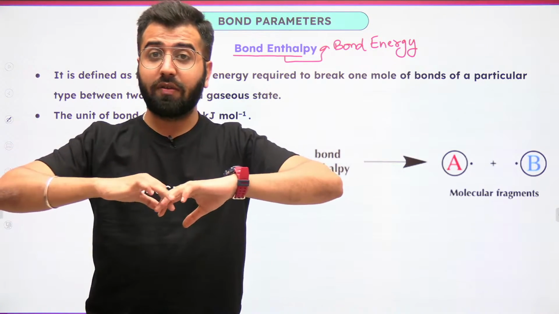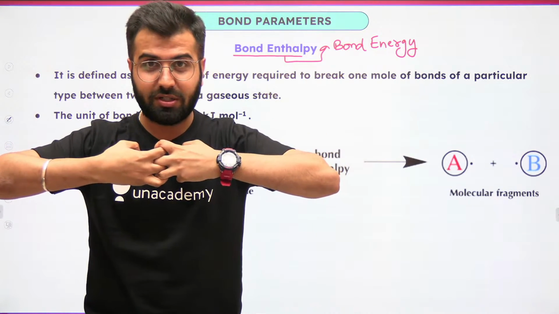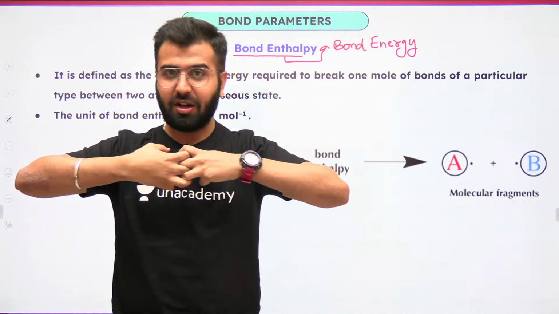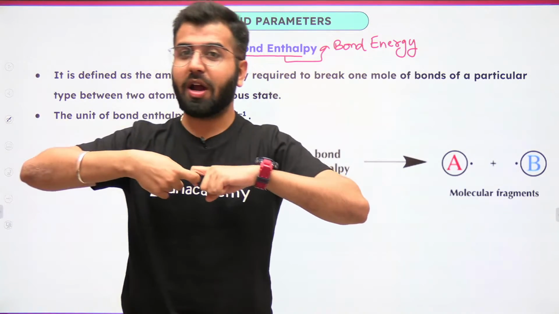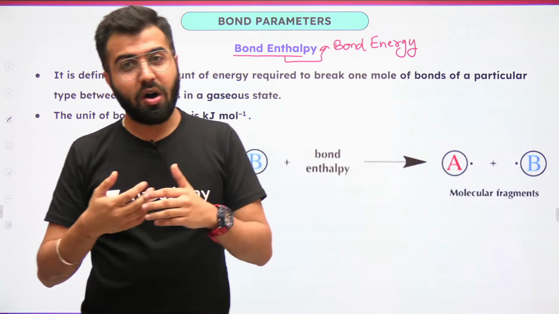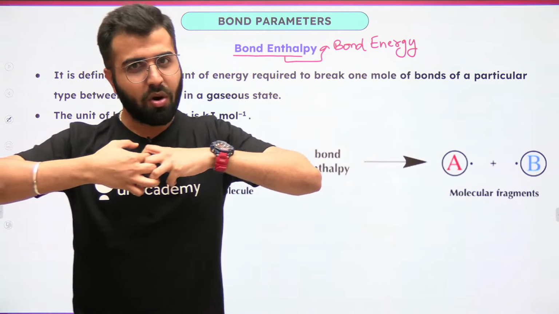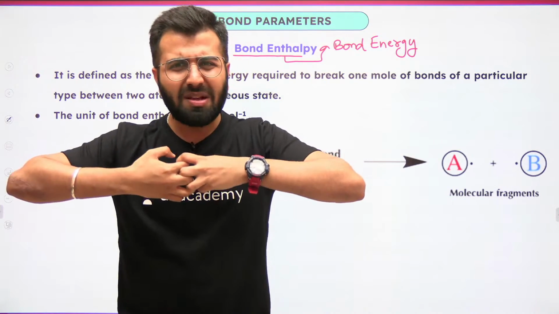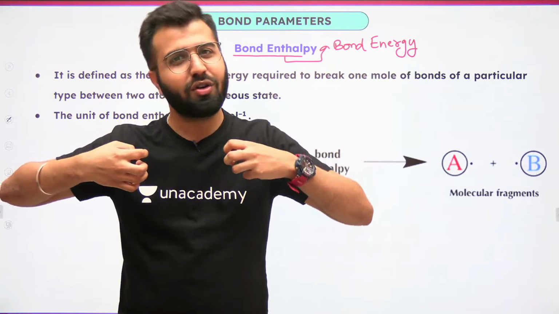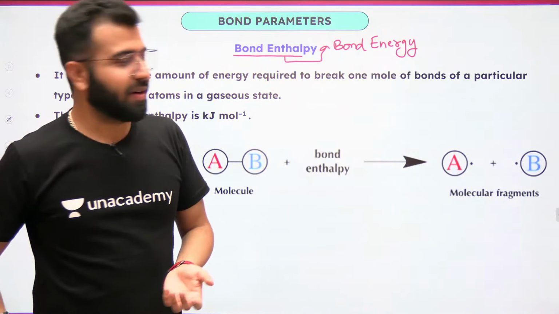Even if they are holding up with 3 bonds, nitrogen, nitrogen, triple bonds, or if we talk about oxygen, oxygen, or if we talk about hydrogen, hydrogen. So if the number of bonds is going to be more, the bond enthalpy is going to be more. Bond enthalpy or bond energy is like how much energy do you need to actually break the bond, okay?